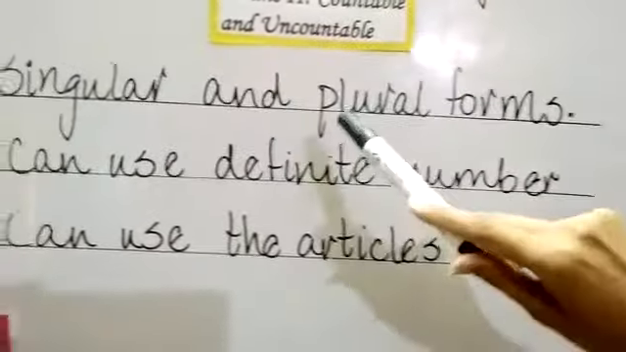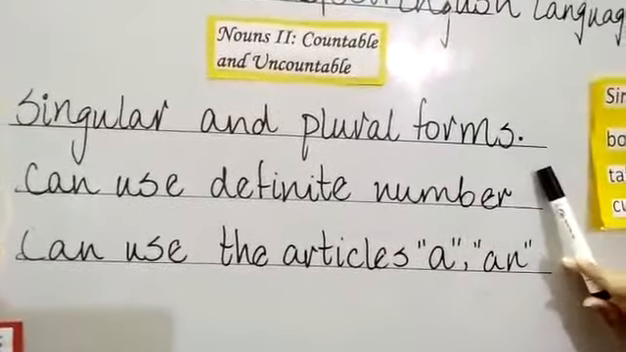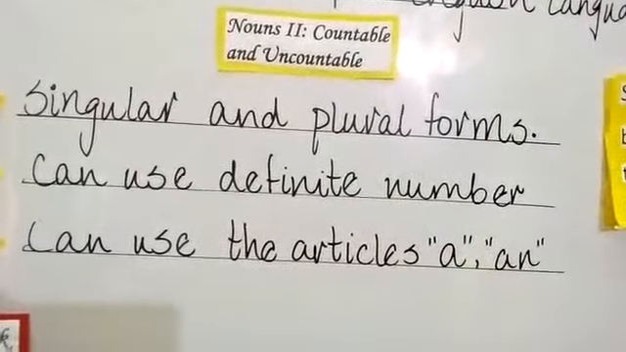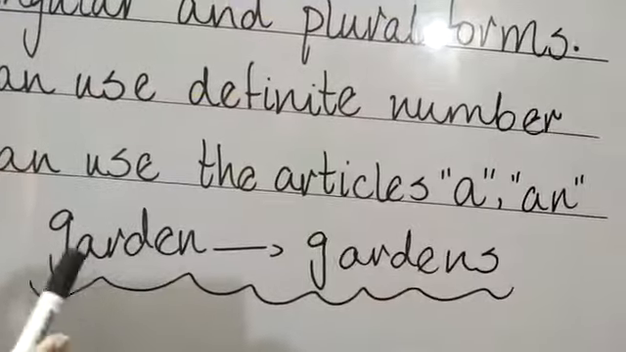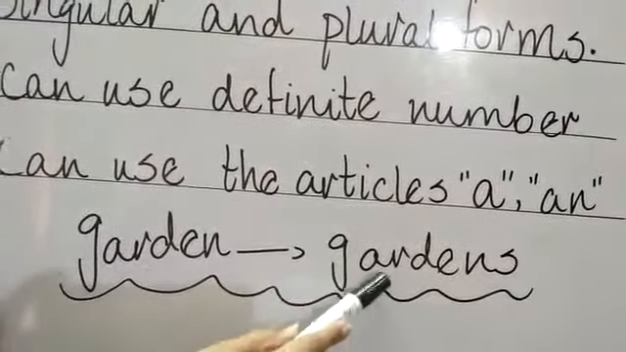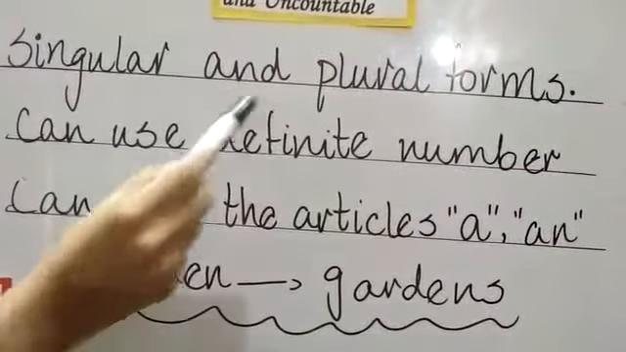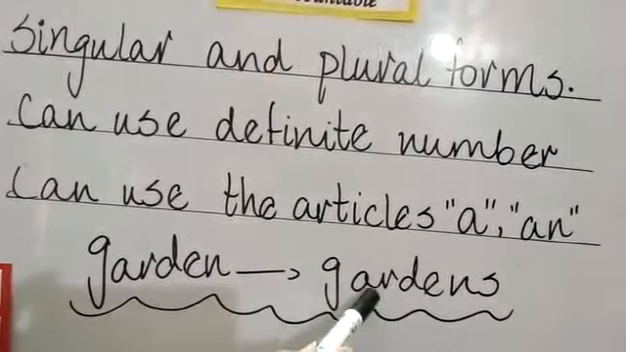The first one is singular and plural forms. The countable nouns have both singular and plural forms. How? Like book. See the example? Garden into gardens. It means that countable nouns have singular and plural form. Garden is singular and gardens is plural.